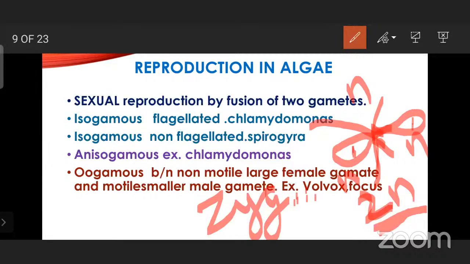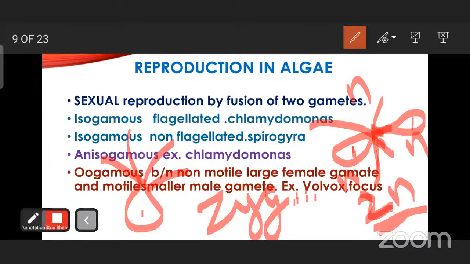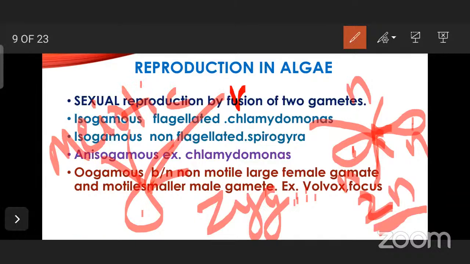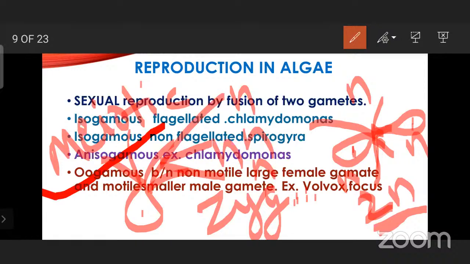Now at this situation, when it is having four flagella after fusion, it is going to split and undertake meiotic division. It is going to undertake meiotic, not mitotic, division, and it is going to release the new Chlamydomonas cells. These are called meiospores because they are coming from the meiotic division.